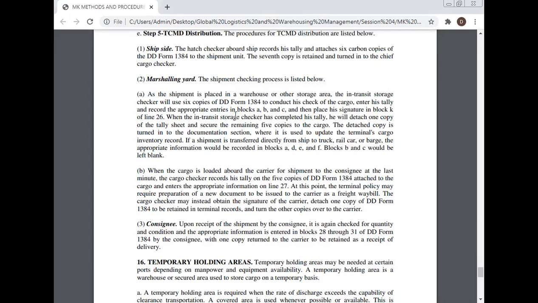If a shipment is transferred directly from the ship to a truck, rail car, or barge, the appropriate information should be recorded in blocks A, B, C, D, and F. Blocks B and C would be left blank.